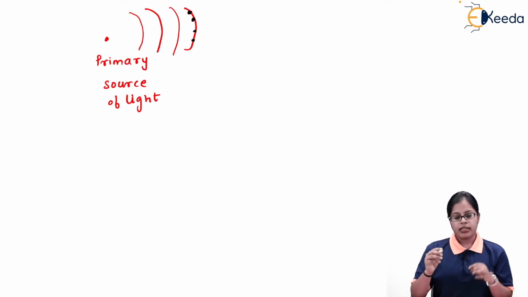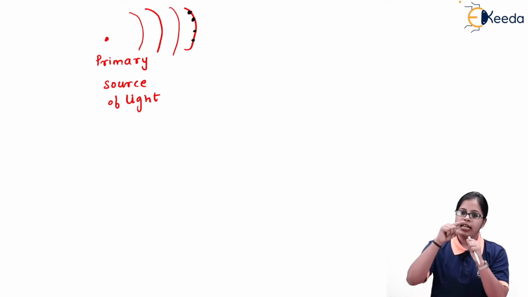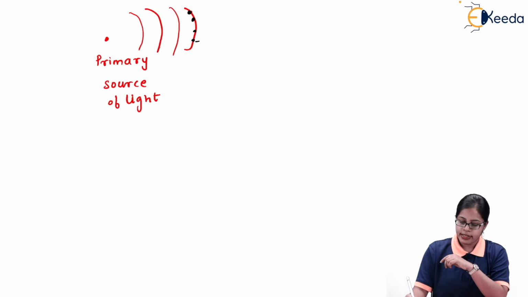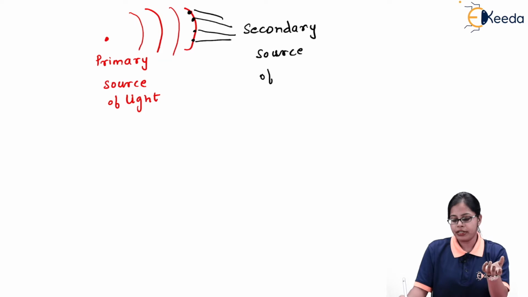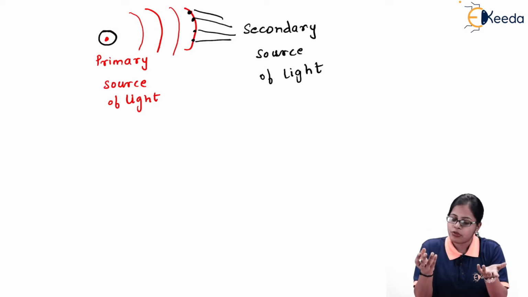So these 4 points are going to behave as secondary sources. That means the primary source emits waves, and the points we consider on the wavefront of the primary source behave as secondary sources of light. Whatever is the basic source from where the light originates, that point behaves as the primary source.